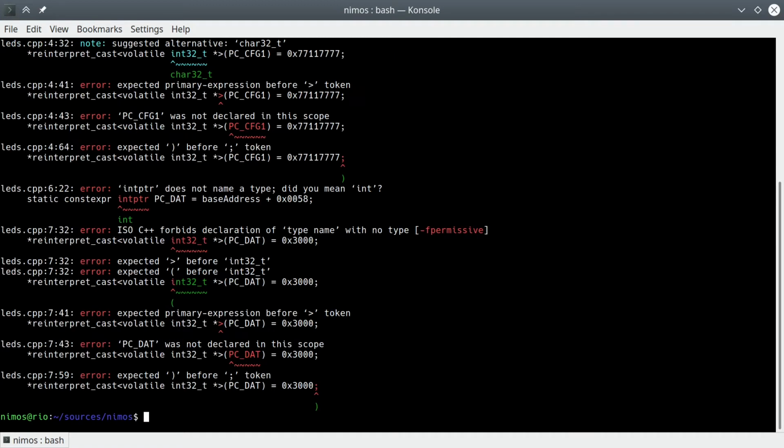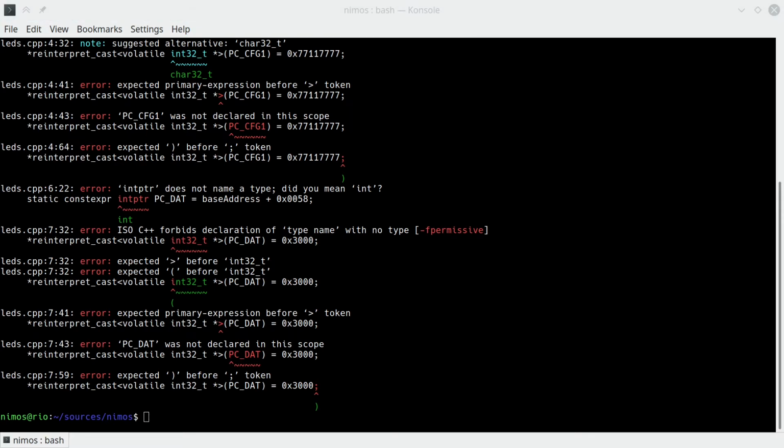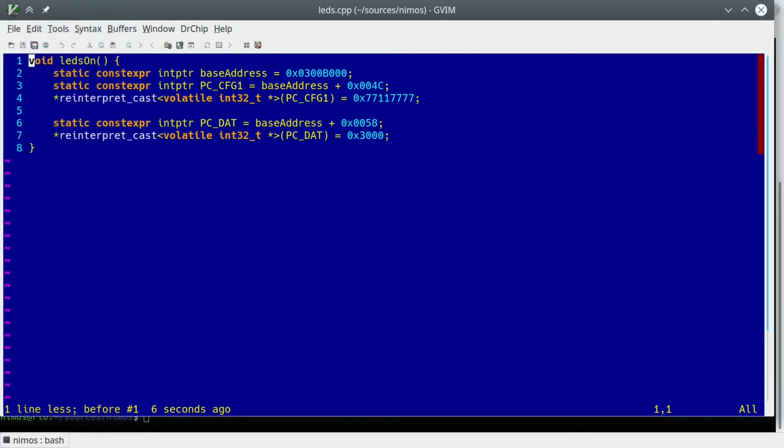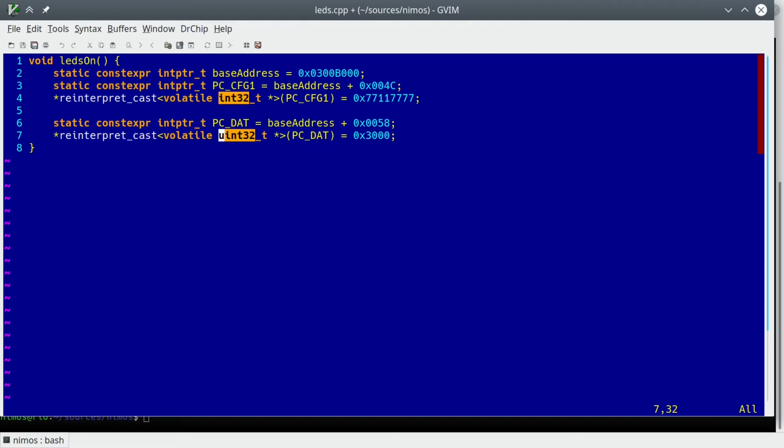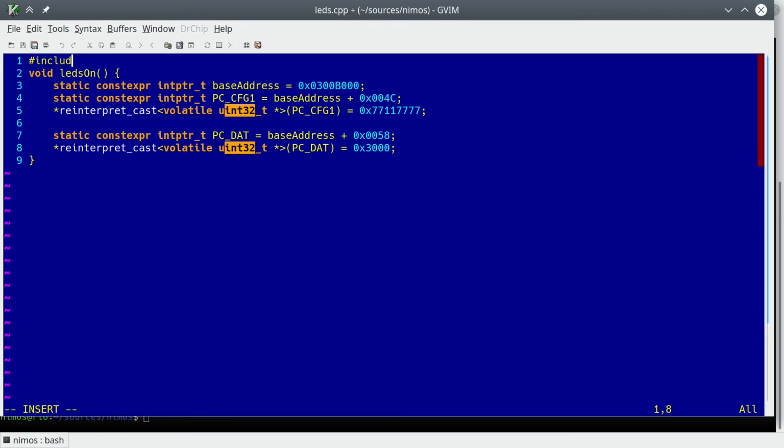And it doesn't compile. I've used a couple of types that are part of the standard C++ library, but not part of the built-in types. intptr_t, which I misspelled in the previous video, is an integer type that is guaranteed to be wide enough to hold a pointer without losing information. int32_t is an integer type that is precisely 32-bit in size. Having had a second look, we actually need uint32 here, an unsigned type, as we're accessing bit fields. Both those types require including, directly or indirectly, stdint.h.